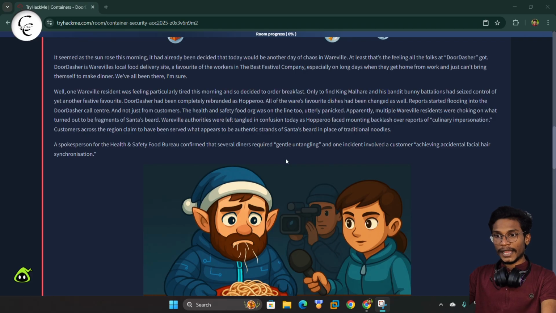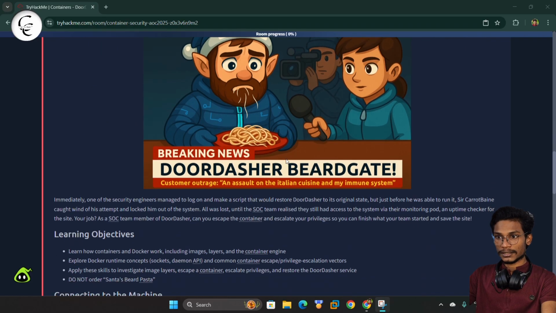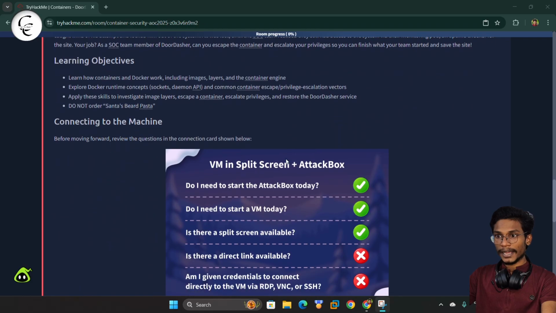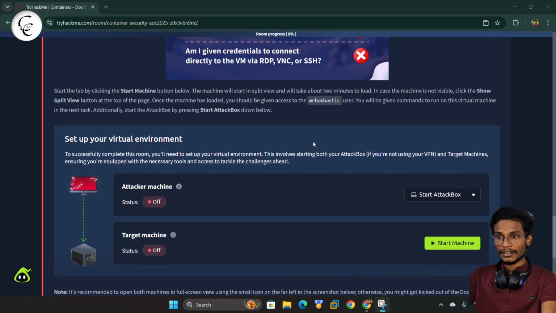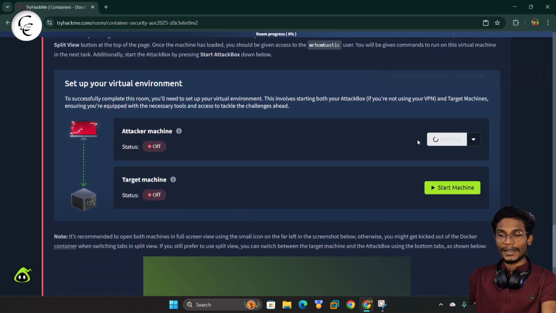So here we have the learning objectives like how container and Docker works, explore Docker runtime concept, and we can apply this skill to investigate email layer, escape a container, escalate privilege, and restore the DoorDasher service. And here we have some fun like do not order Santa's bread pasta.